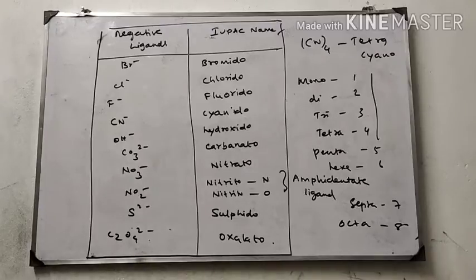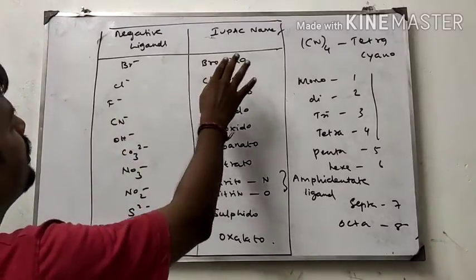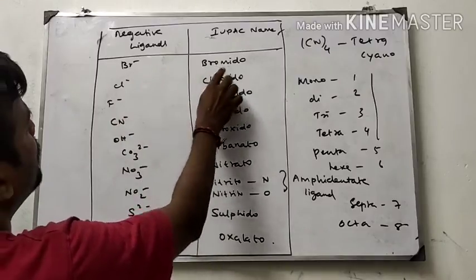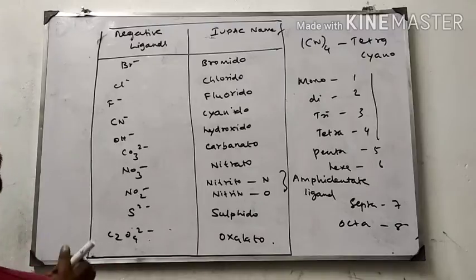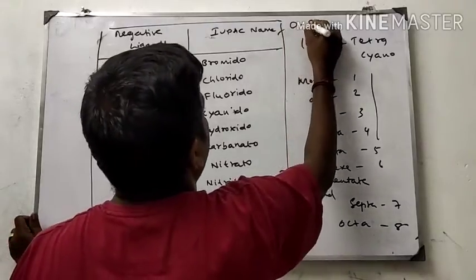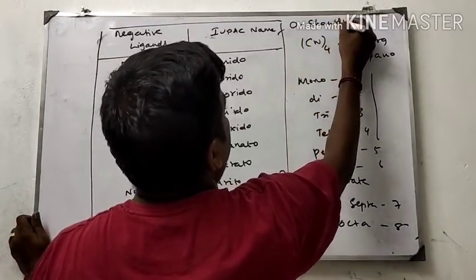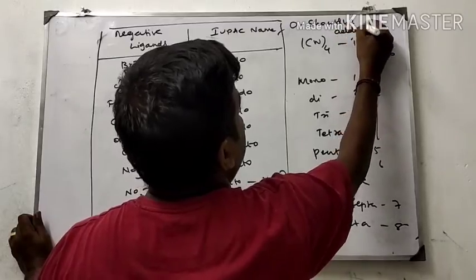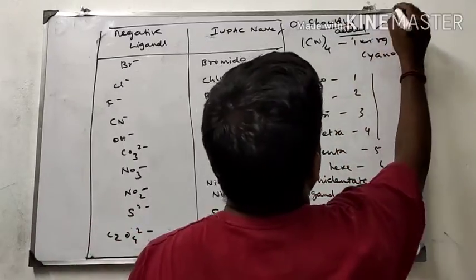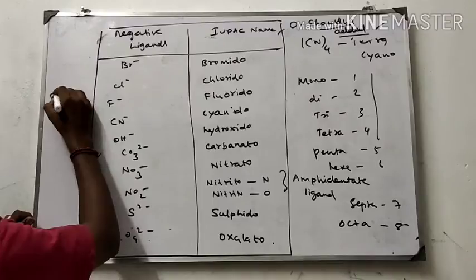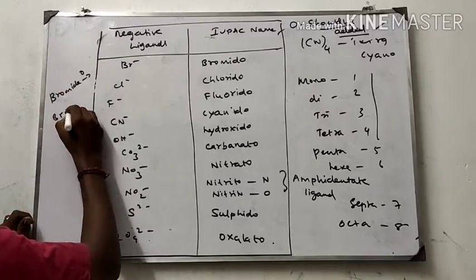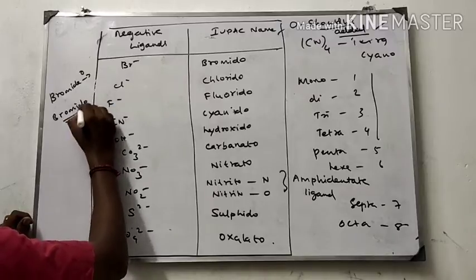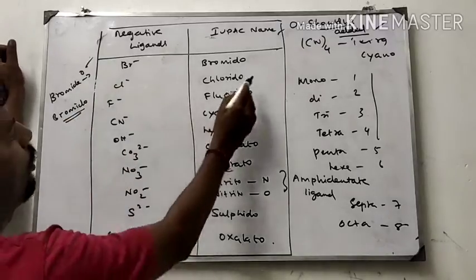Once again I repeat the negative ligands in IUPAC names. Bromide means bromido. In negative ligands, O should be added. Bromide plus O gives bromido. Removing that E and adding O, like chlorido.